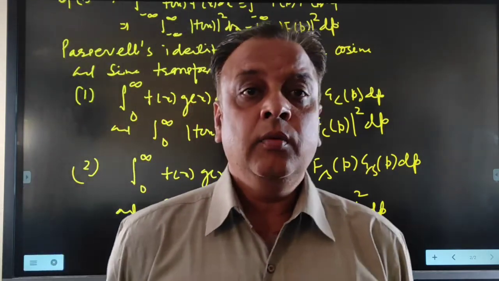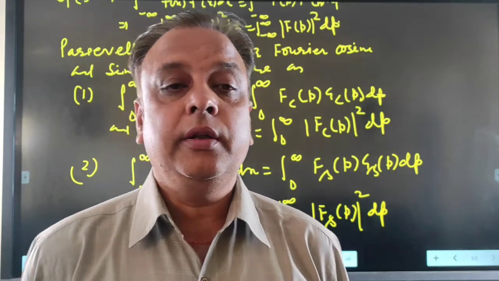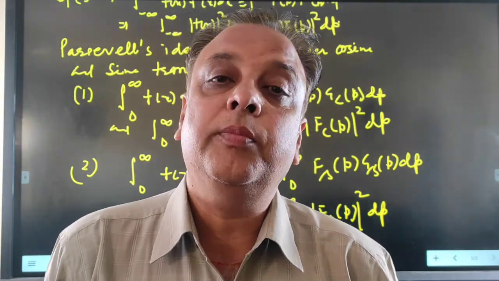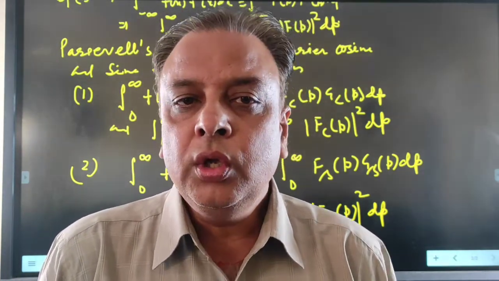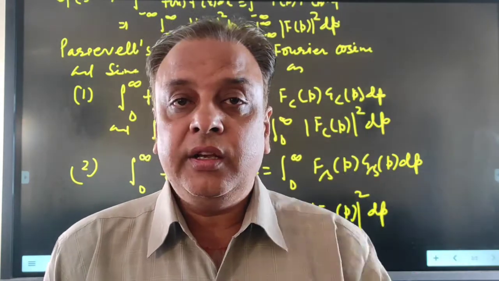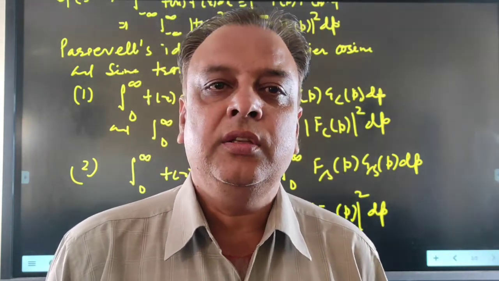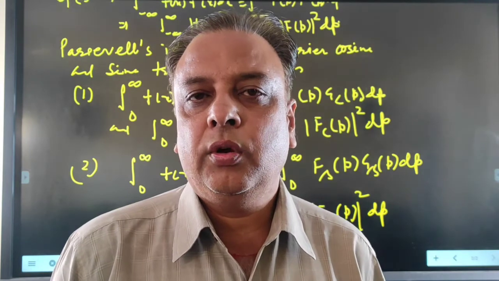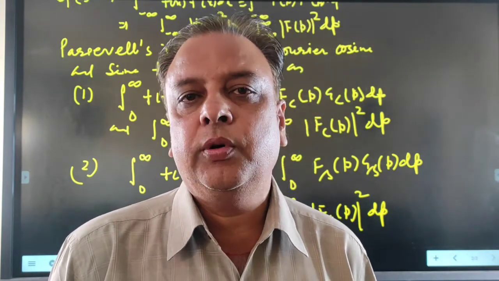These are Parseval's identities for the Fourier cosine transformation and Fourier sine transformation. So we can use these identities. These are very important identities for the Fourier complex transformation, and the Fourier sine and Fourier cosine transformations.